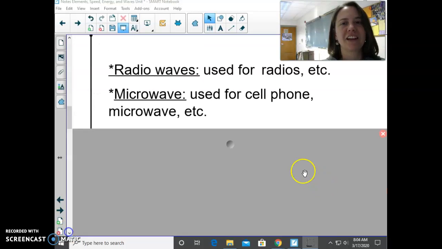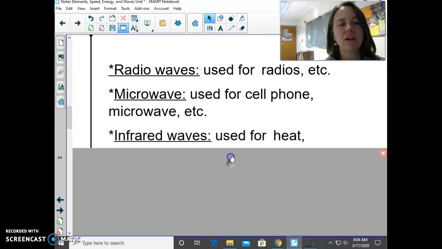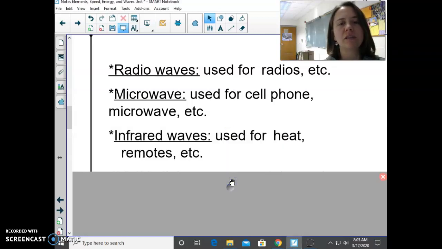Okay, now we're going to be starting with some new things, so please pick up your pencil or pen and write down infrared waves. So infrared waves are also known as heat waves, and so they are used for heat. You have infrared waves coming off of your body right now as we speak.